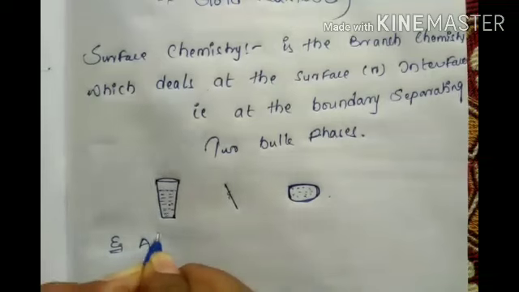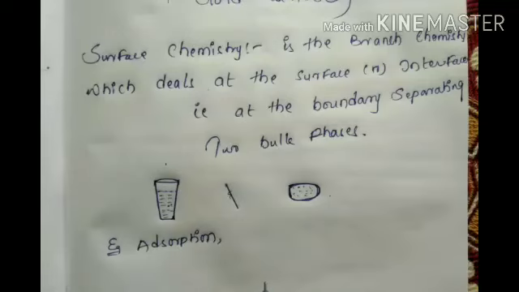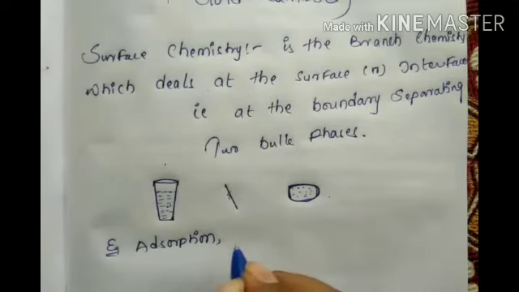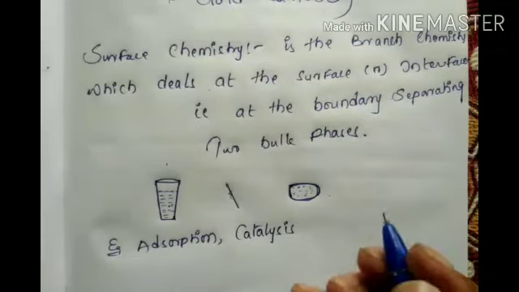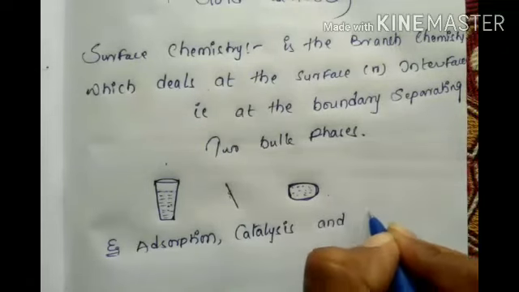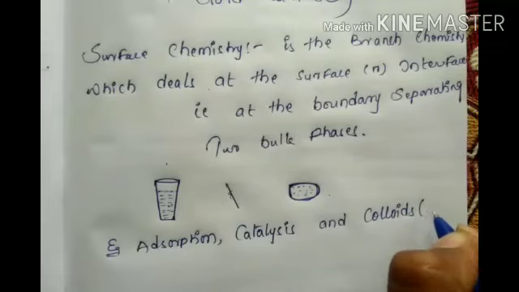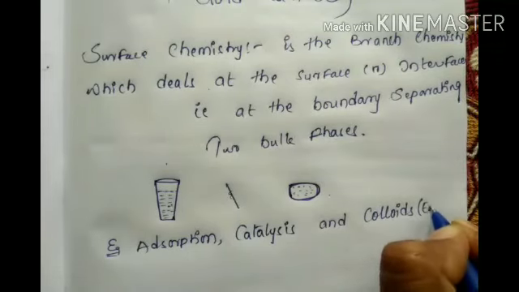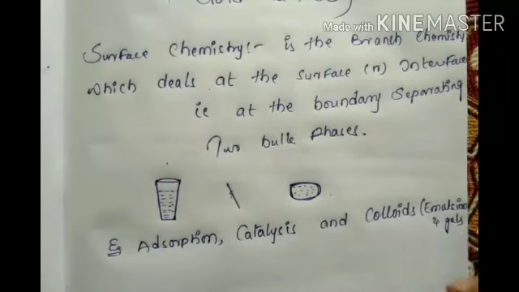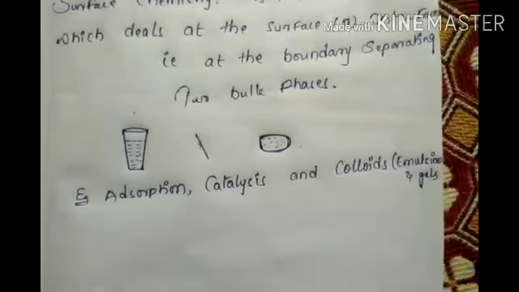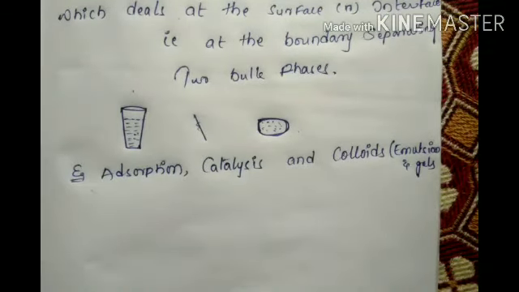In surface chemistry, the topics are adsorption, catalysis and colloids.